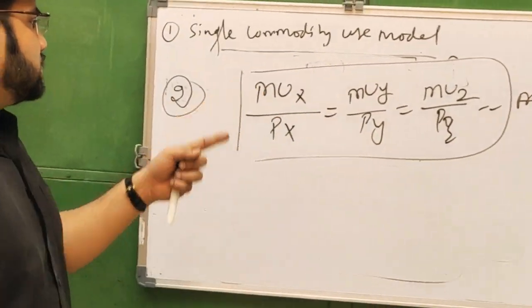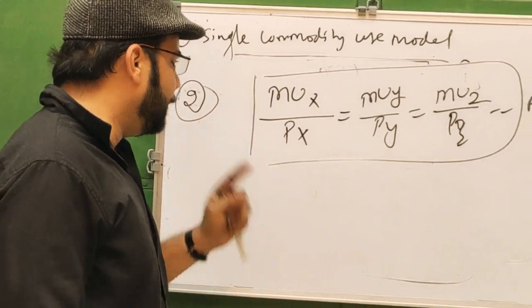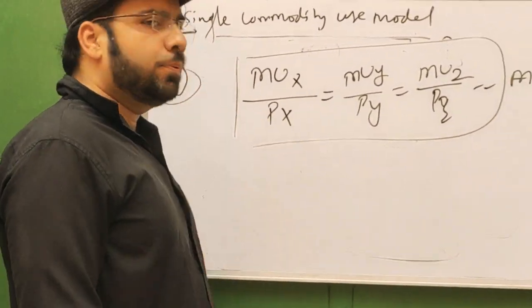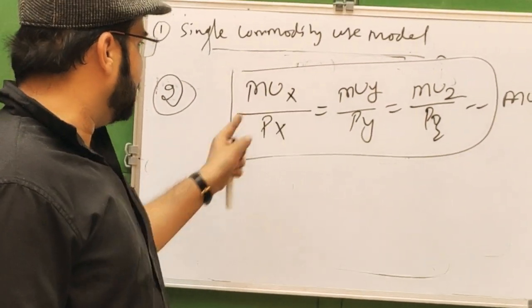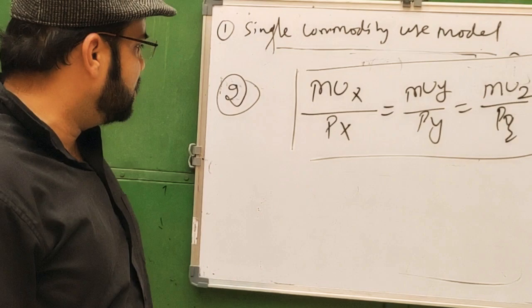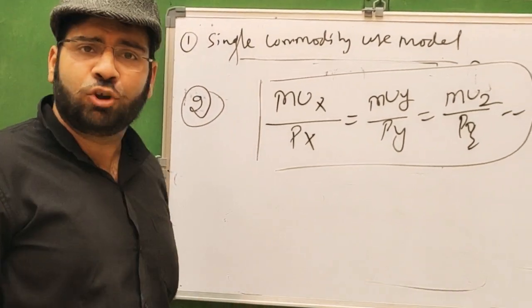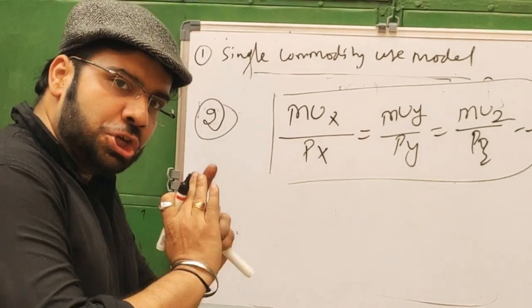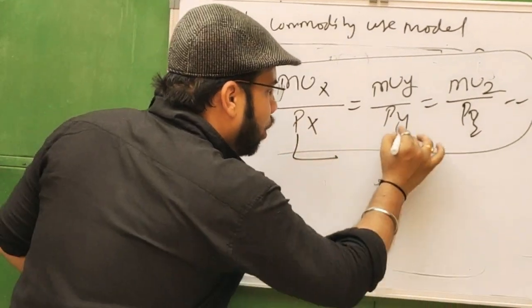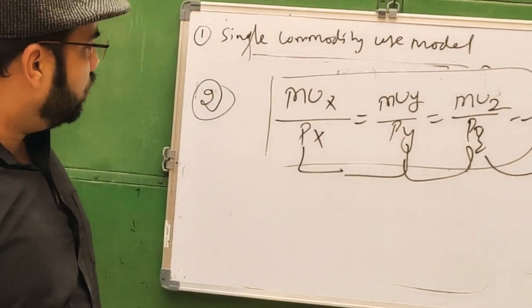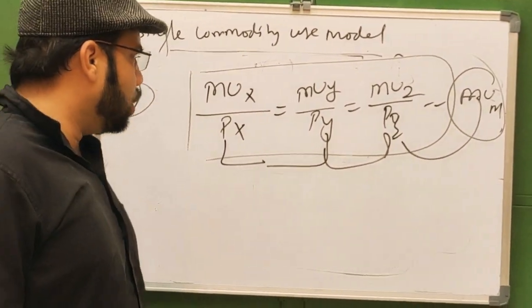This equation shows the multiple commodity use model of consumer equilibrium. According to this, the consumer will be in equilibrium when the utility derived from spending the last penny of money is equal for all goods. That is the marginal utility of money.